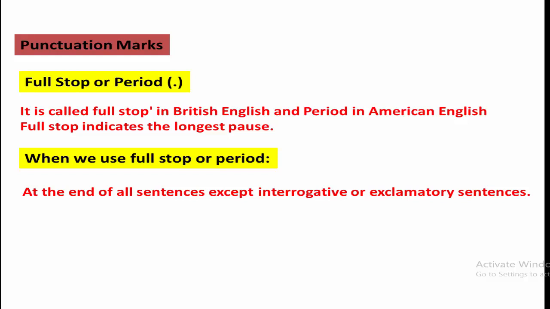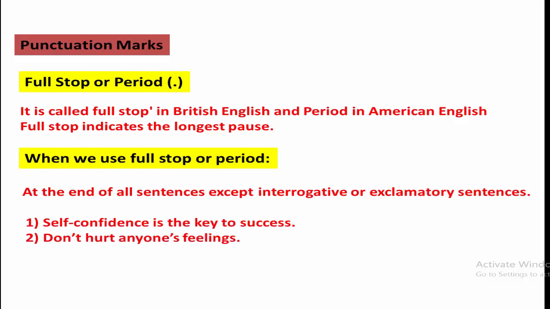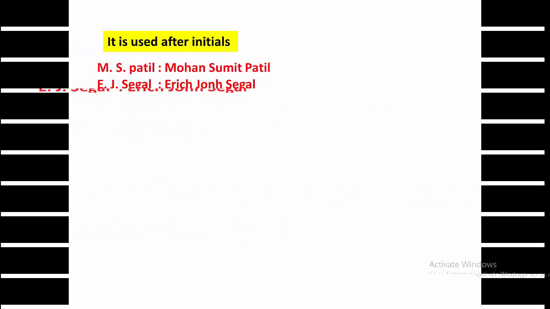because in interrogative sentence we use question mark and in exclamatory sentence we use exclamation mark. See, here are the two examples, and at the end of these examples a full stop is used. It is used after initials. See, MS Patil stands for Mohan Sumit Patil. Suppose I have to use initial instead of the full name, that time we need to use full stop.